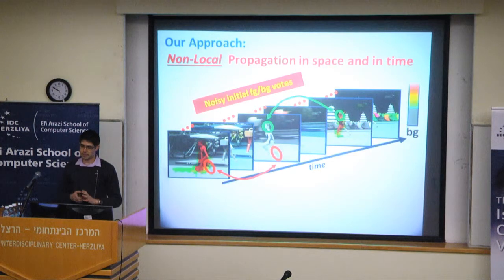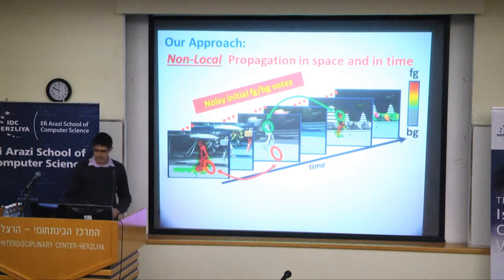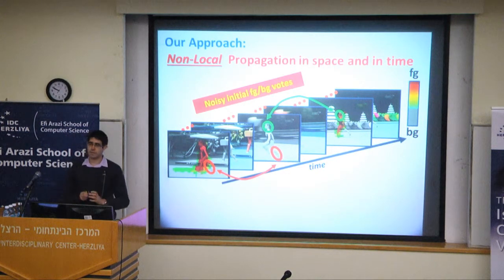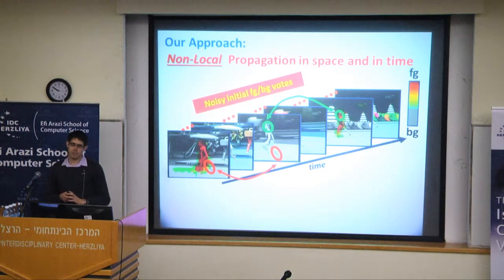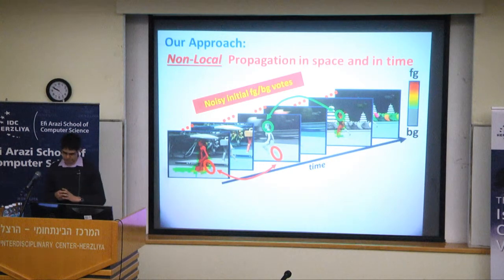And again, we see an example. We can see, for example, that at this frame we get a pretty good initialization. Most of the girl is in red, and only little portions of the background are marked as having high likelihood of being foreground. But there are other frames, like the middle one, where the girl is not marked at all. So there is a large amount of noise here, and the initialization seems really bad, and it seems that you could not recover from such a large amount of noise.